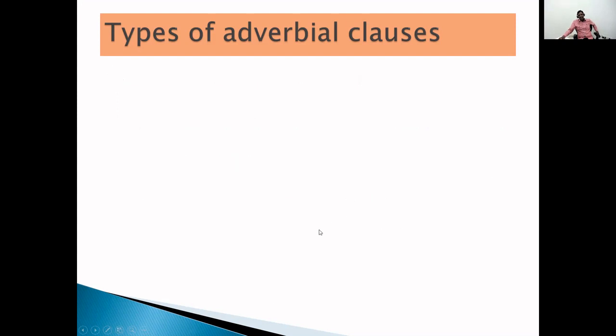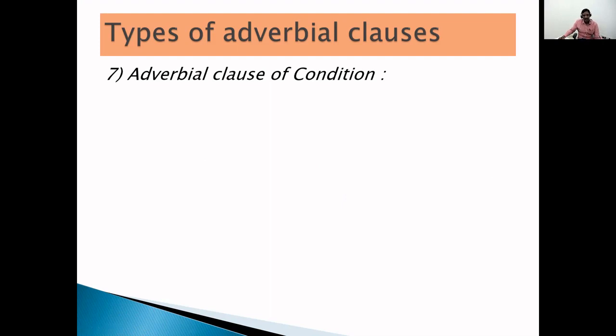Now children, let us go for one more adverbial clause, that is condition. Based on a certain condition, the main thing happened. The adverbial clause expresses a condition, and based on that condition, the thing happened.